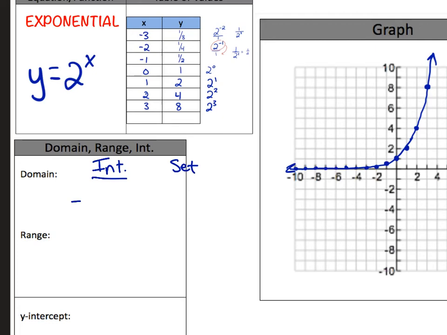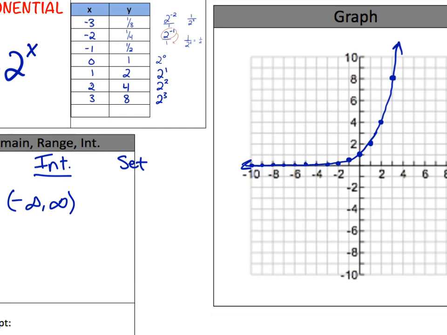Okay, so hopefully the domain, you felt good about that. -infinity to infinity, right? It continues going forever and ever, left and right. And then, of course, since you did -infinity to infinity, you know automatically what set notation is going to be. X such that x is real, with the squiggle brackets.